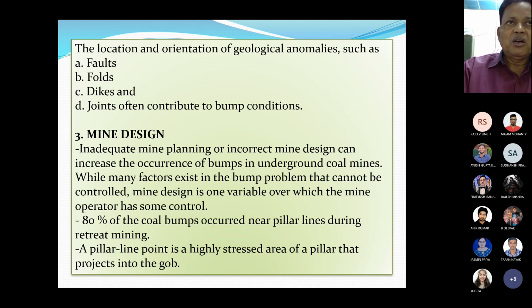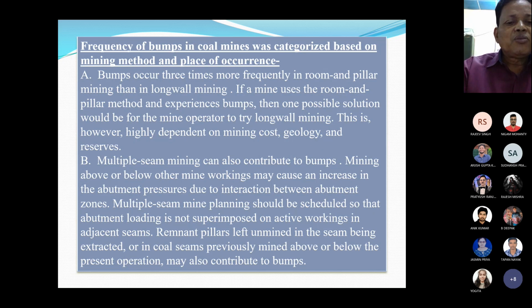80% of the coal bumps occur near pillar lines during retreat mining. A pillar line point is a highly stressed area of a pillar that projects into the gob. Frequency of bumps in coal mines was categorized based on mining method and place of occurrence. Bumps occur 3 times more frequently in room and pillar method of mining compared to longwall mining method.